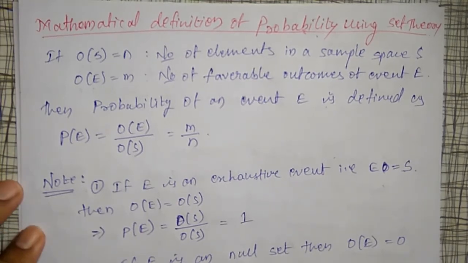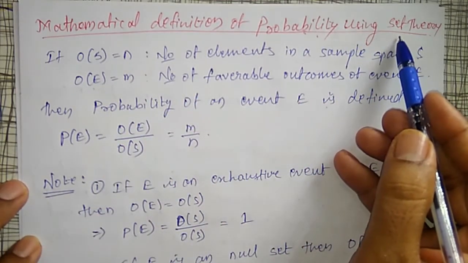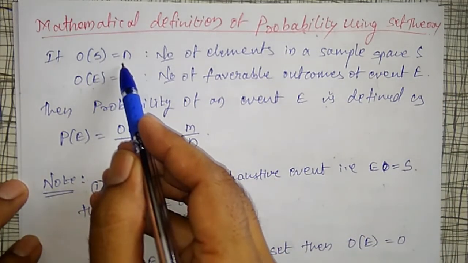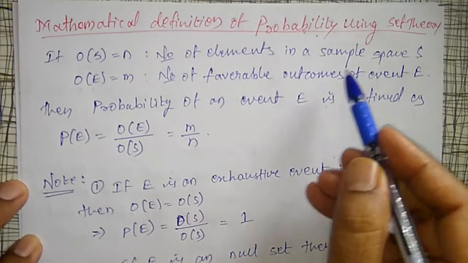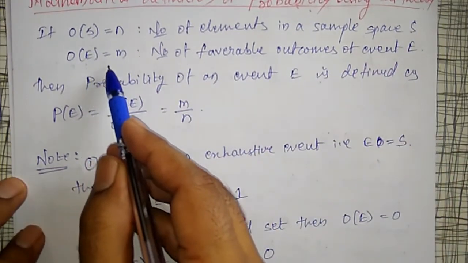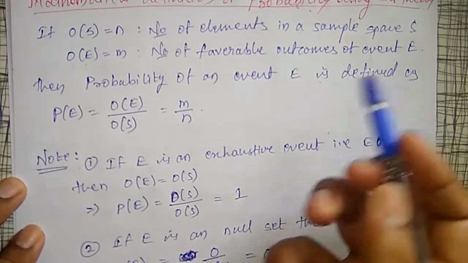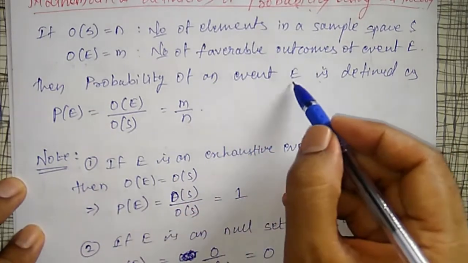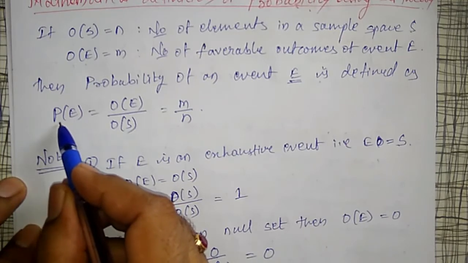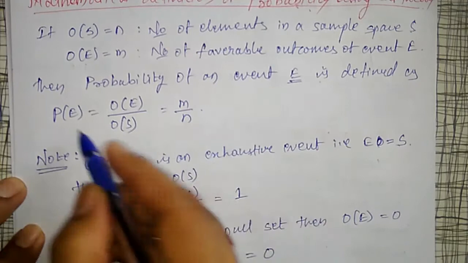Next, the mathematical definition of probability using set theory. Special case: if order of S is equal to n, that is the number of elements in the sample space, known as S, and order of E is equal to m, the number of favorable outcomes of event E, then the probability of an event E is defined to be probability of E is equal to order of E divided by order of S, that is m divided by n.